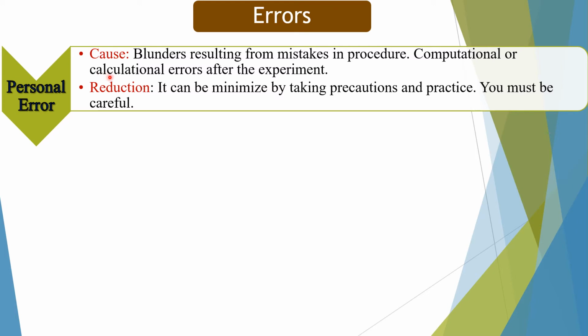How can we reduce the personal error? It can be minimized by taking precautions and practice. You must be careful. So, by having the proper knowledge and doing practice, personal error may reduce. Systematic error.